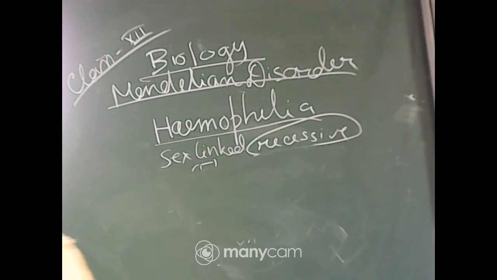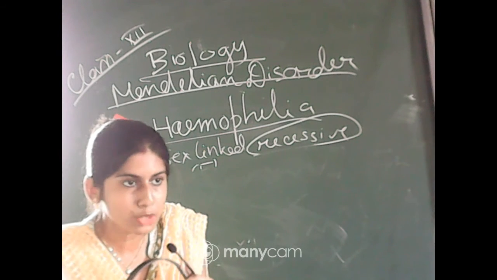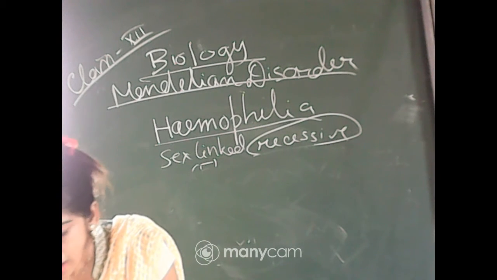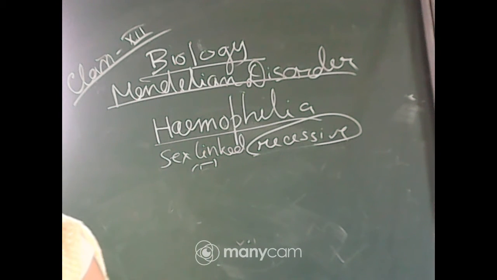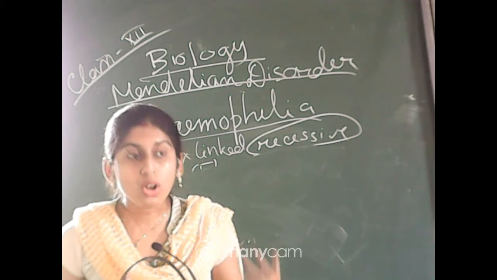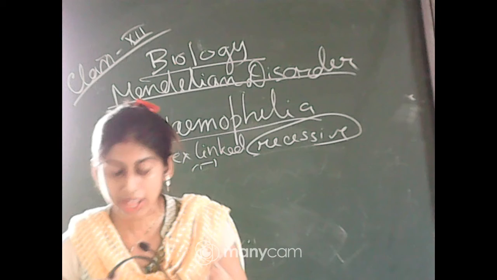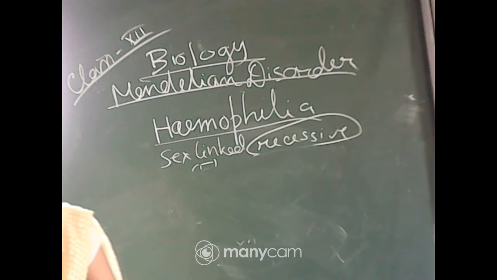Now you know that for blood clotting a cascade mechanism is there. So if some proteins are lacking in this cascade mechanism, blood clotting will be affected, and as a result there will be non-stop bleeding, and the person may die also. Another important point is that the father should be hemophilic, and it is unviable in the later stage of life. This term you have to remember.